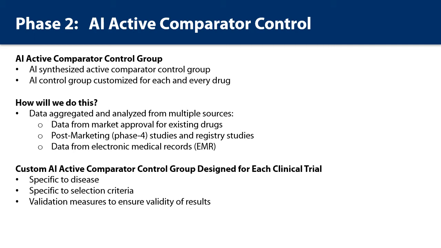current products, we know how the current products work. They've been tested in clinical trials when they were being approved. They've been tested by doctors, and that data has been recorded in medical records. There's no reason to have a new active comparator group developed, paid for, which ultimately just slows down a clinical trial. There's no reason to create that from scratch for every new asthma drug that comes out or any other drug. Now the logic is that you're introducing bias.